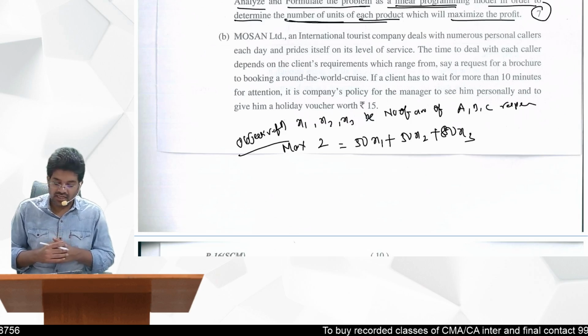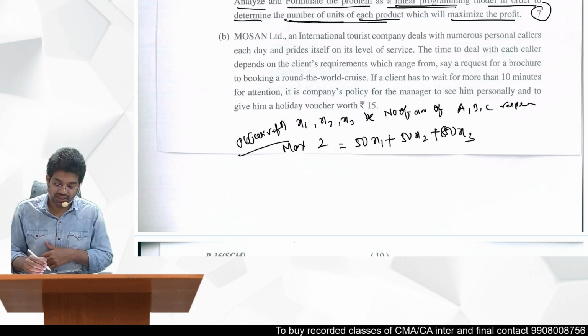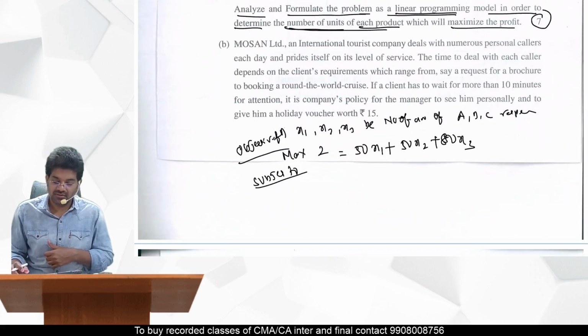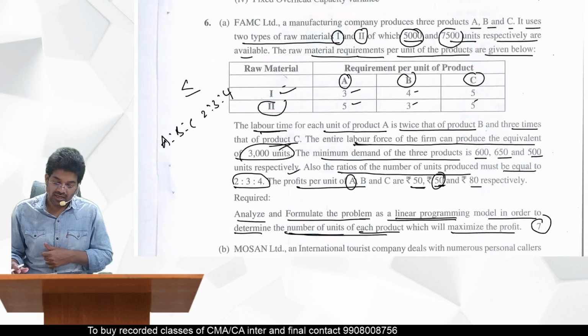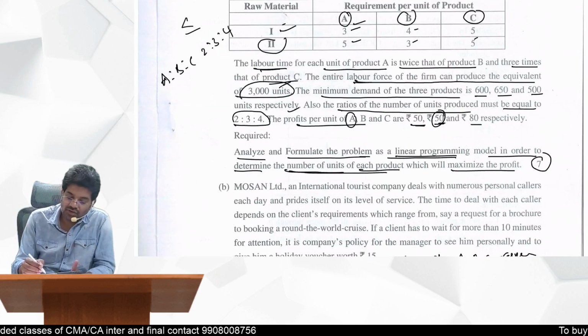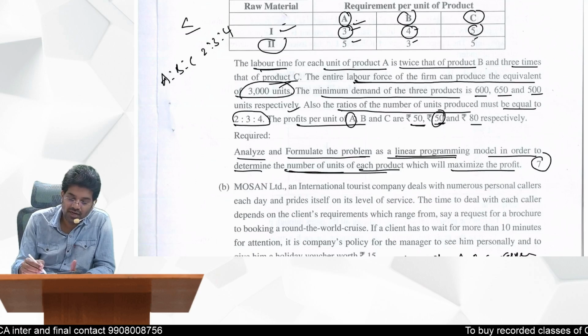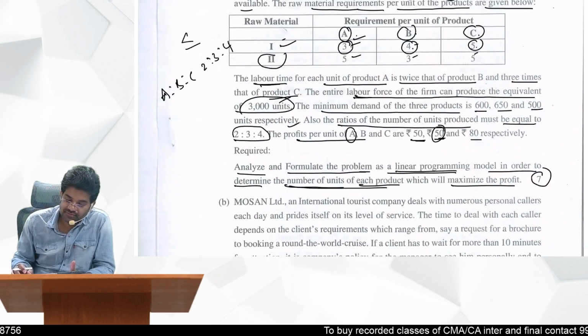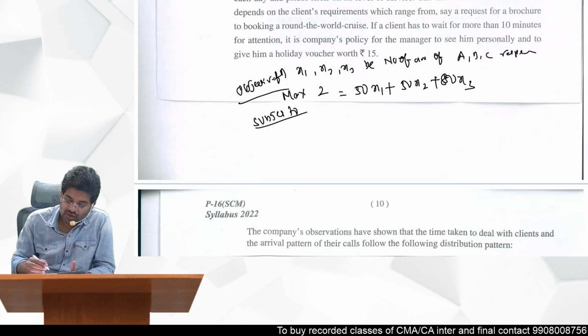Now, what are the restrictions here? Constraints, subject to. What are the constraints here? Raw material is the first constraint. Raw material 1, what is the maximum available? 5000. For each unit, how many units of raw material are required? They have given product A 3, product B 4, product C 5. I am talking about raw material 1.